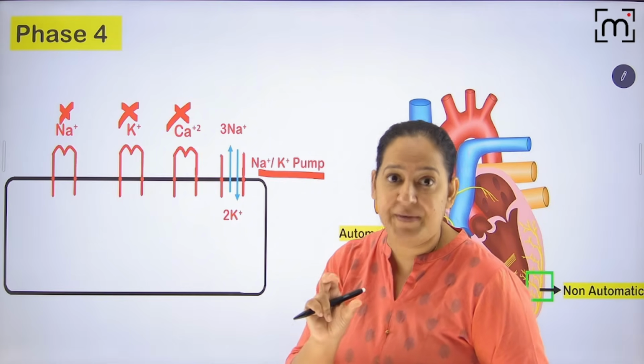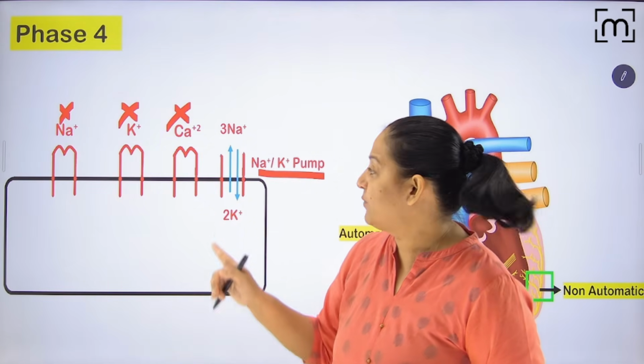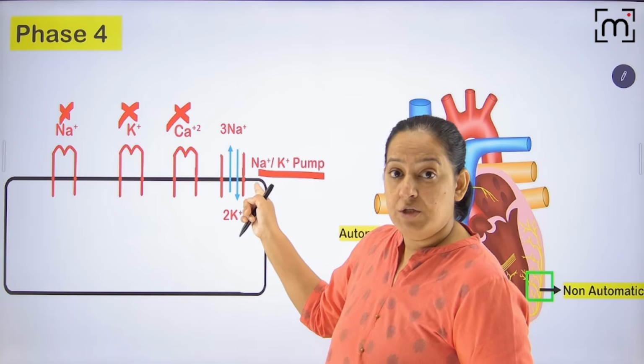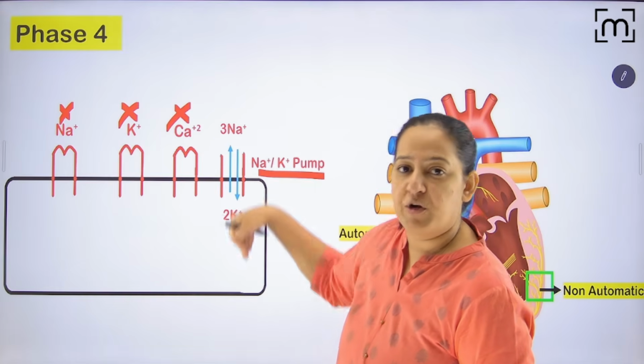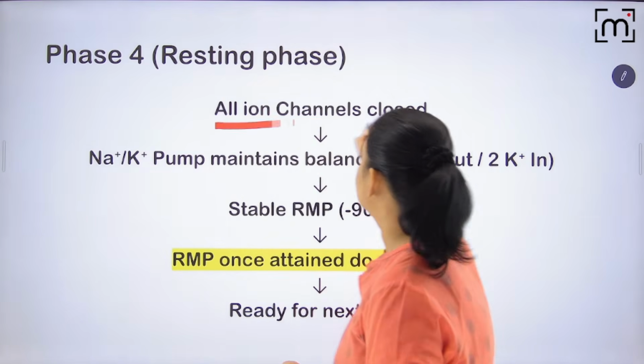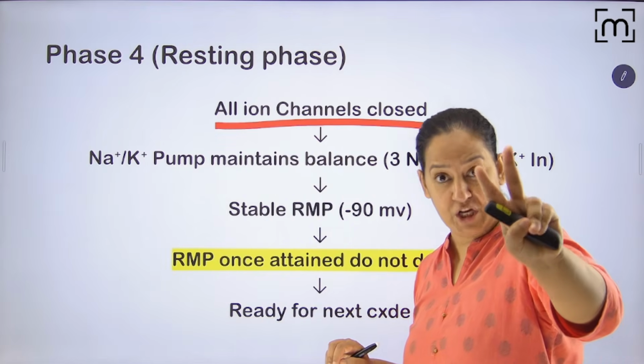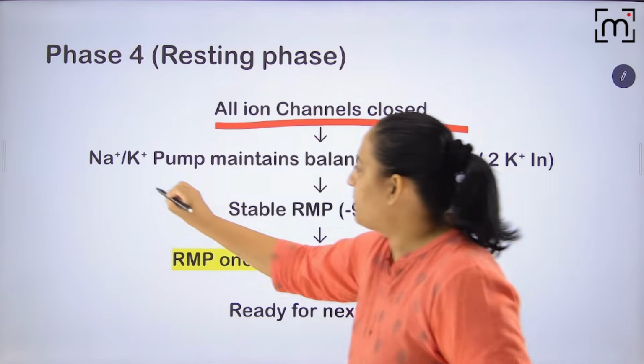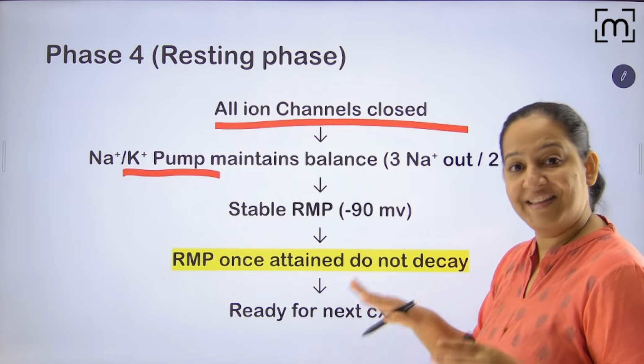That is a refractory period. So that is phase 4. In phase 4, the sodium potassium pump has a role. You can see 3 sodiums are going out and 2 potassium are coming in. So all the channels close, all 3 channels, sodium, potassium, calcium, they all close, and the sodium potassium pump comes into play and they maintain.